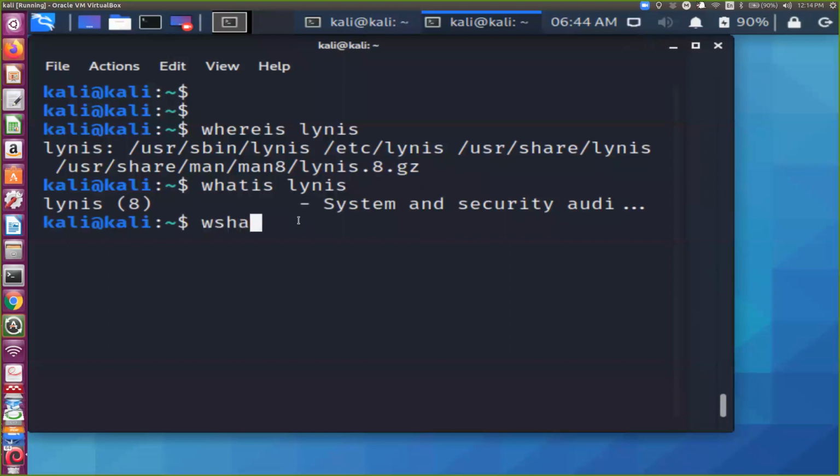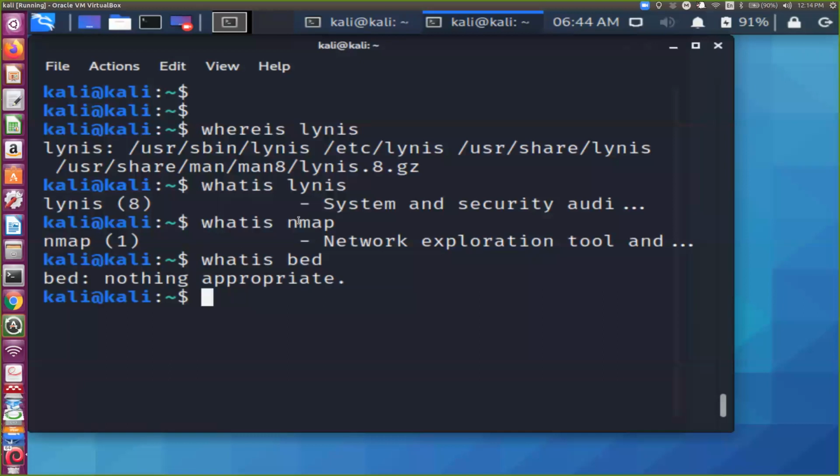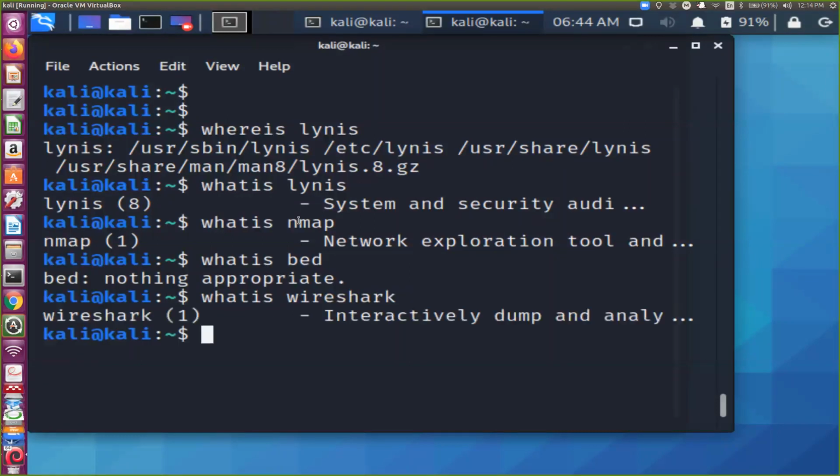And if we check again whatis Nmap, earlier it was not showing. Now it's showing network exploration tool. Now after this I will show you this tool. That means this is not installed, buffer overflow related problem. Okay, there is another tool like Wireshark. I hope those who are in networking or network security have definitely used Wireshark. This is a very popular tool, an interactive dump and analyzer of the packets of the network.